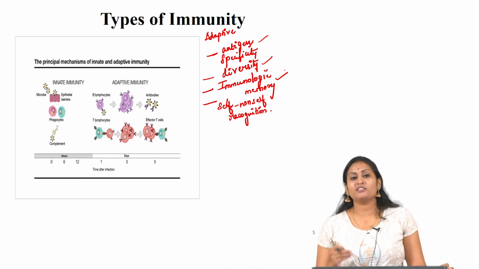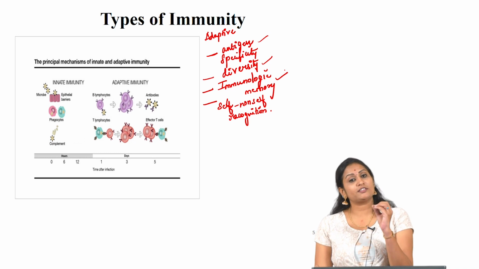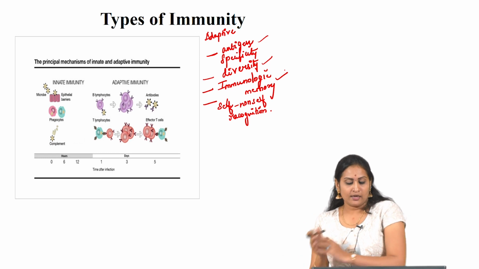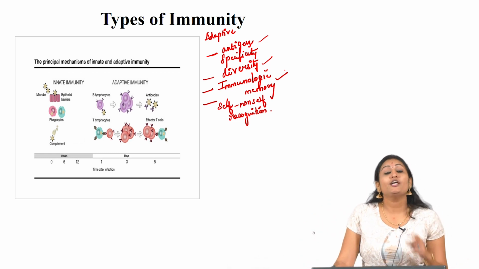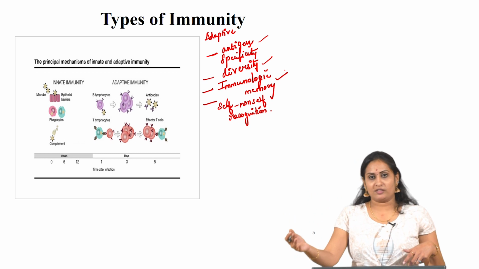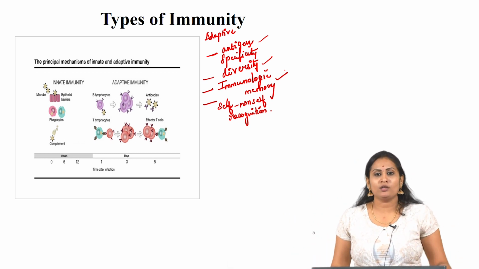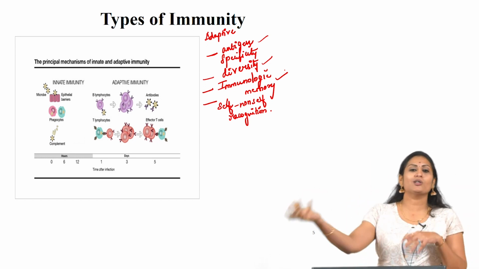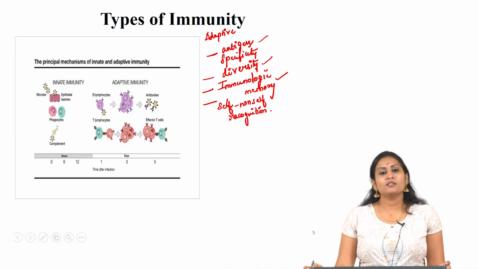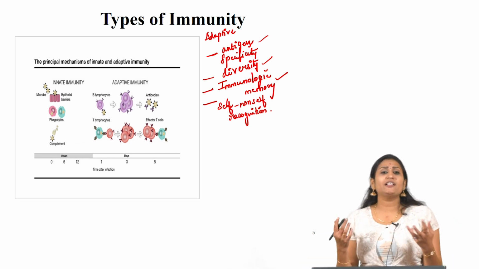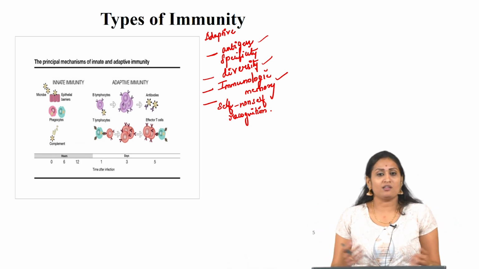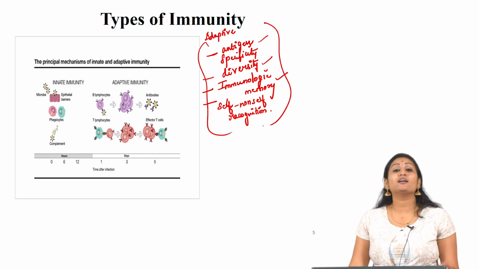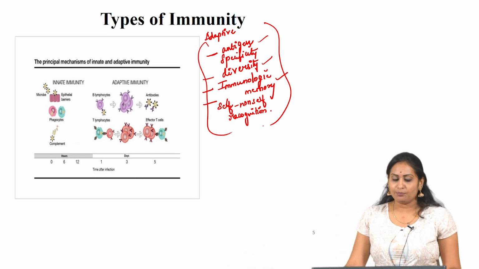And finally, once it has responded, the immune system should be able to differentiate between self and non-self components in order to act on the non-self components. So, what will happen when the immune system fails to differentiate between self and non-self components? Obviously it will lead to other responses and it could be fatal. So, these are the 4 important characteristics of adaptive immunity.